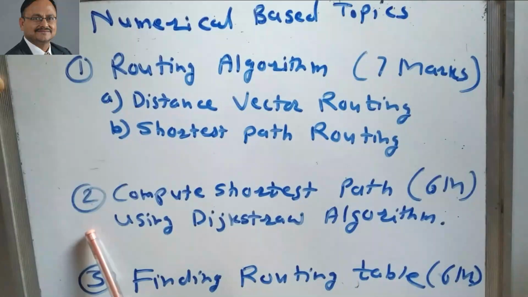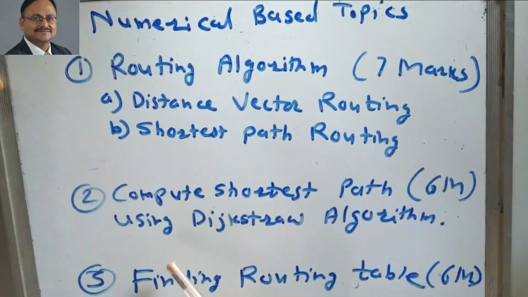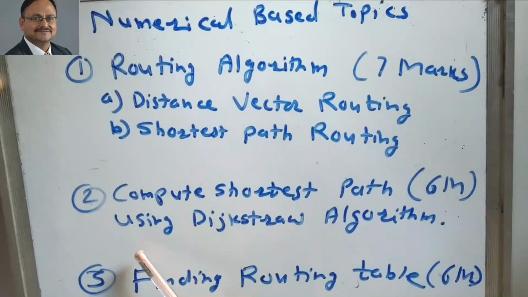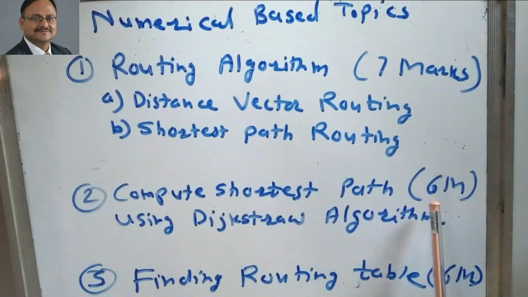Then the next topic is to calculate the shortest path using Dijkstra algorithm. Dijkstra is one of the scientists who invented the shortest path algorithm for finding the communication path through the different routers. Under this algorithm, we have to calculate the shortest path, and the numerical carries 6 marks.